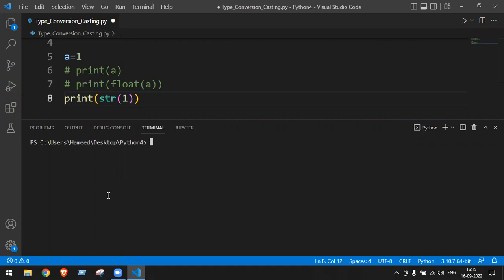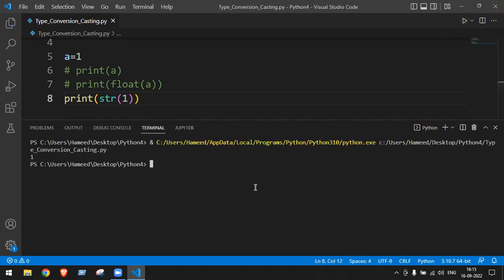When I convert to string, the answer will be same, 1 only. Yesterday I have shown the concept of string concatenation. We are converting the number to string. Remember yesterday's class? So the integer number was there. We have converted it into float and string. That was possible.